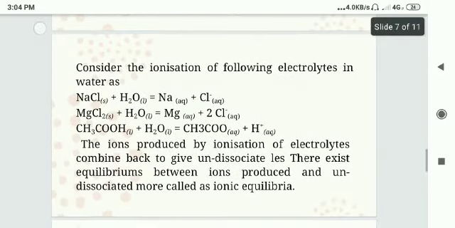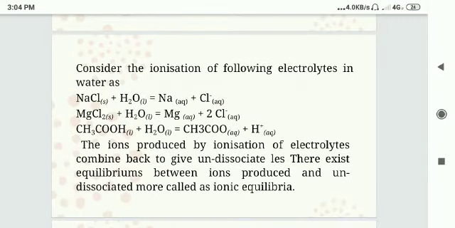Consider the ionization of the following electrolytes in water. For example, NaCl plus H2O. When NaCl is dissolved in water, it is split into Na+ and Cl-. Similarly, MgCl2, magnesium chloride, when dissolved in water, is split into Mg2+ plus 2Cl-.